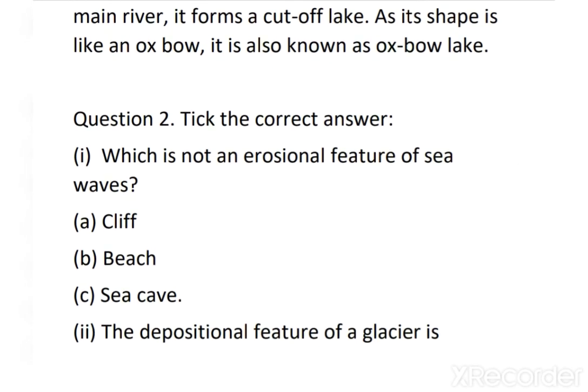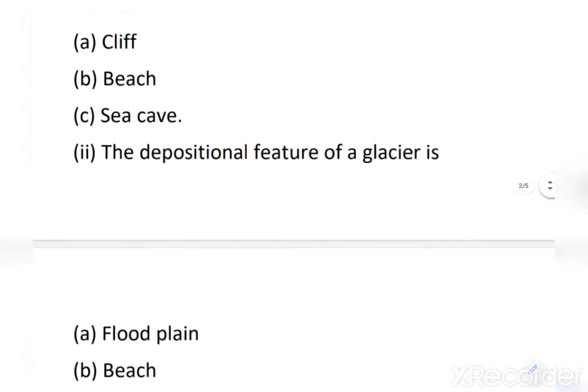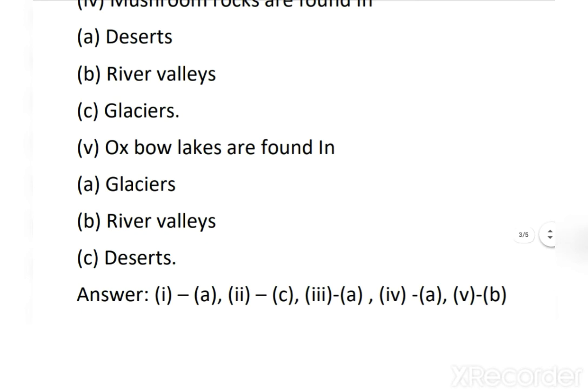Question number 2 is just for your knowledge and understanding. You can do it in your textbook, no need to write it in your classwork. Tick the correct answer. Which is not an erosional feature of sea waves? What answer will come? Cliff.